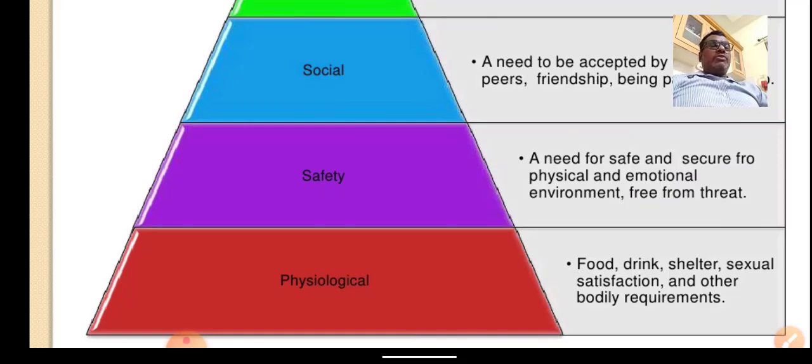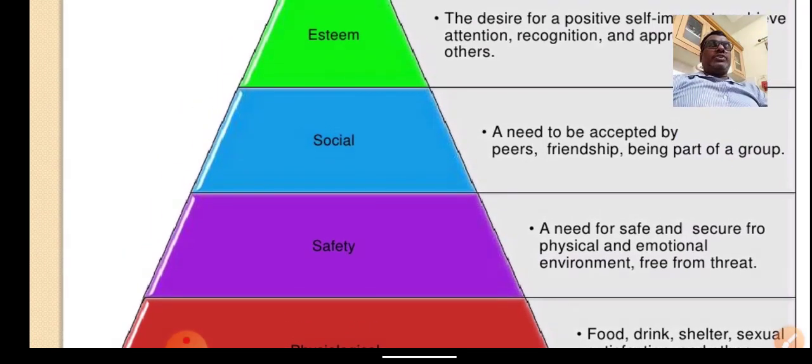Here we have food, drink, shelter, sexual satisfaction and other bodily requirements. These all come under physiological needs. To lead life in society, an individual or an employee should have these basic needs. Once the physiological needs are met, he looks after the second need, which is called the safety need.